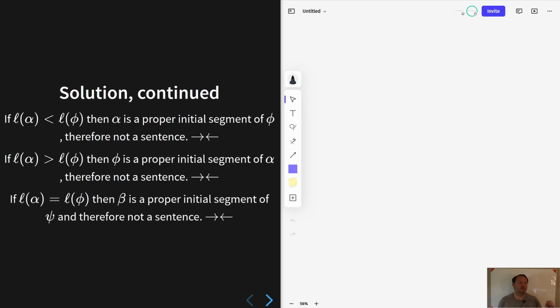Finally, if the lengths of alpha and phi are equal, then you can imagine, we know that essentially alpha beta is a proper initial segment of phi psi, right?